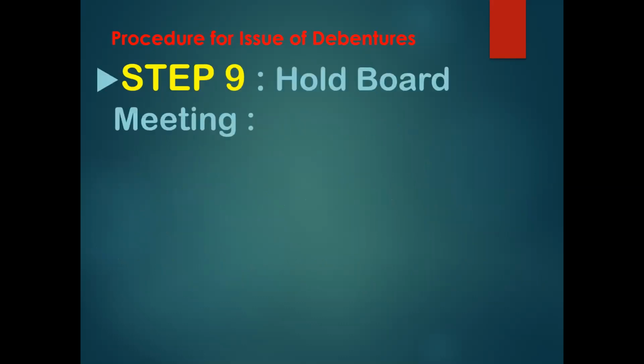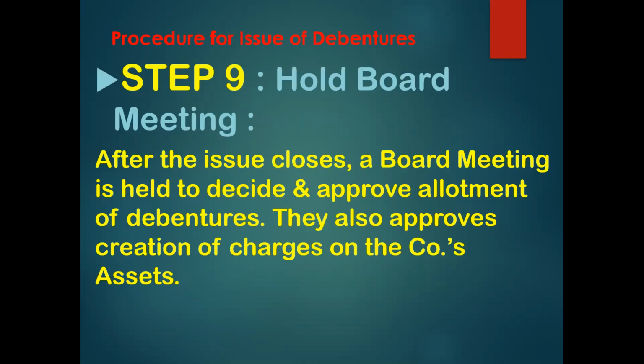Coming to the next point, hold the board meeting. As I told you, after the issue closes, that is, the specified time period is over, a board meeting is held to decide and approve the allotment of debentures. They also approve creation of charges on the company's assets. So in this particular meeting, who all will be allotted the debentures is decided and approved, and also the creation of charges is decided on which type of assets, movable, immovable, or financial, the charges will be created in favor of the creditors.